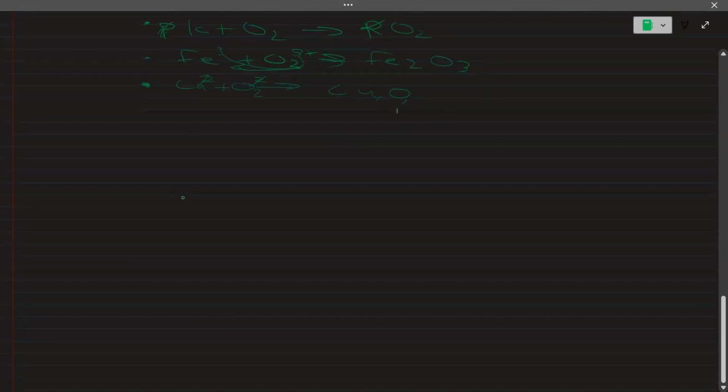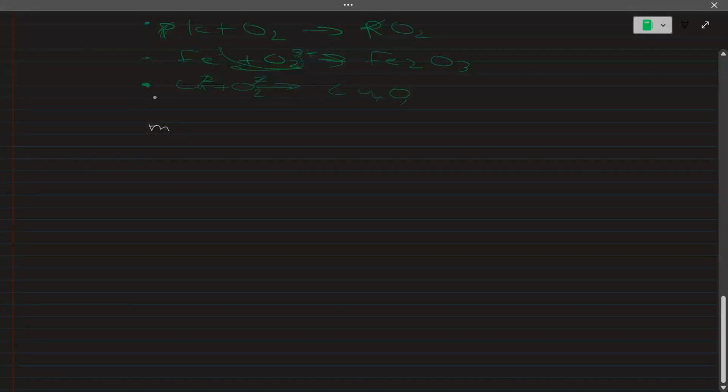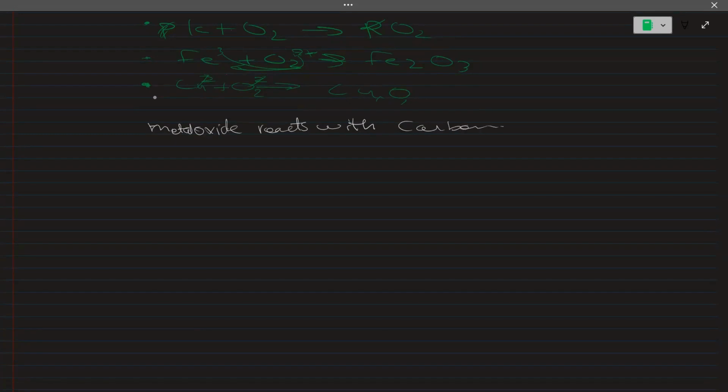Now let's do the reaction of metal oxide when it reacts with carbon. So how is the carbon reaction?